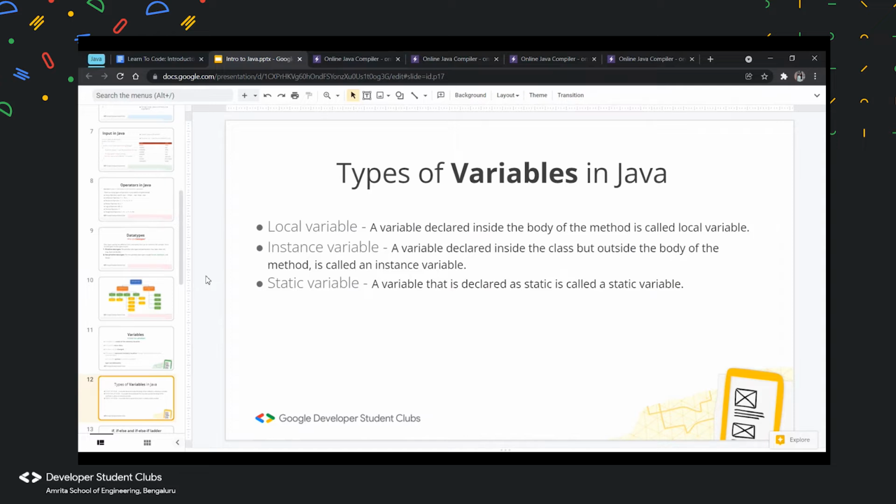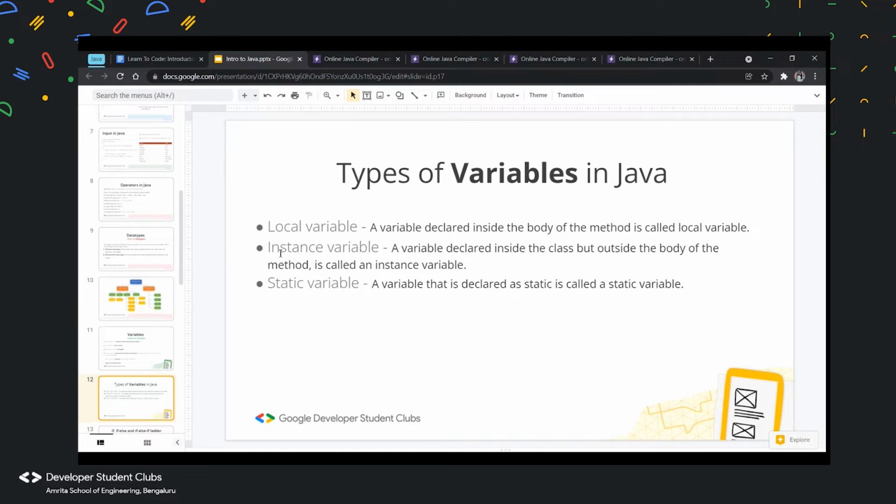A local variable is a variable which is declared inside the body of a method. You will learn more about what a method is later on. This variable can only be used within that method, and other methods in that class won't even know that this variable exists. It can be used only in that particular method. And a local variable cannot be defined with the word static. Static is a keyword.